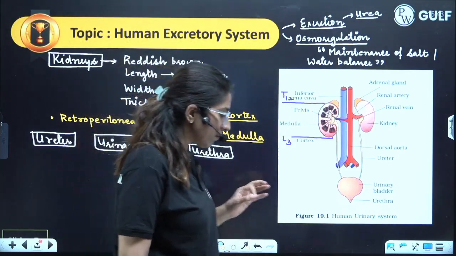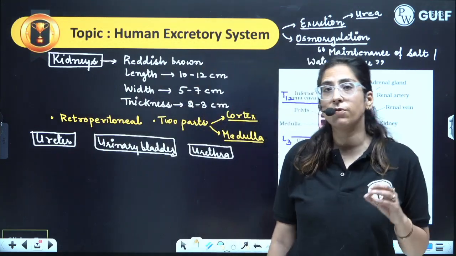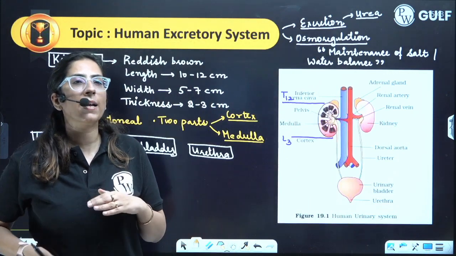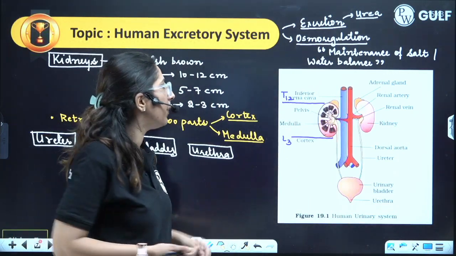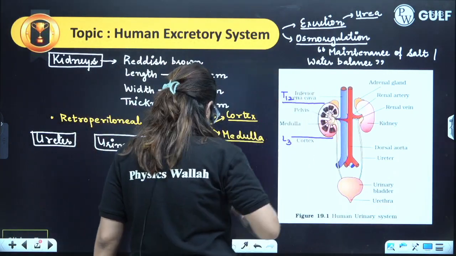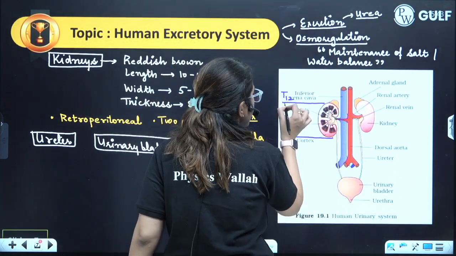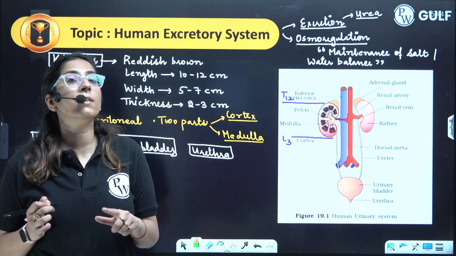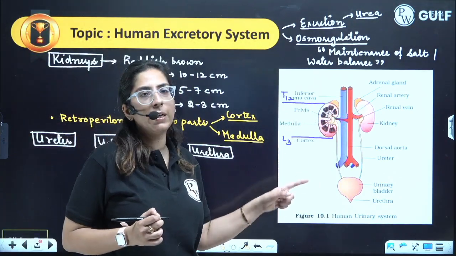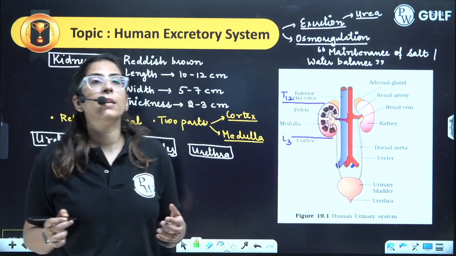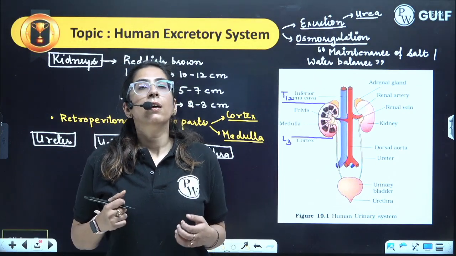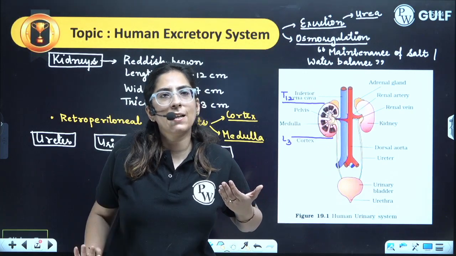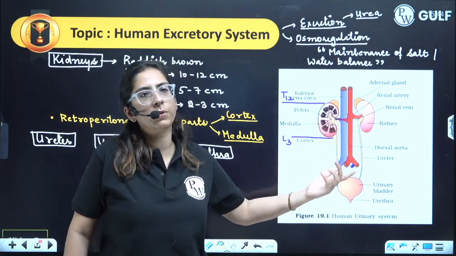Now you can see the kidneys are present. A very important question which has been asked from this topic is the position of the kidney. You should know the kidney is present between the last thoracic vertebra to the third lumbar. That is T12, the last 12th thoracic, to the third lumbar. If you look at the kidneys, the left kidney is slightly towards the upper side and the right kidney is slightly towards the lower side. This is how the position is.